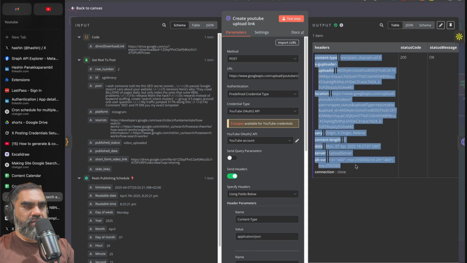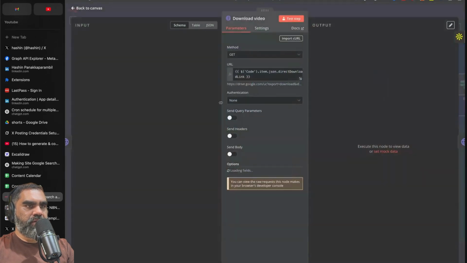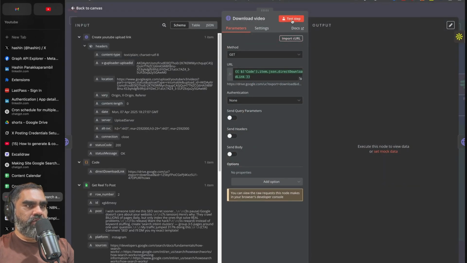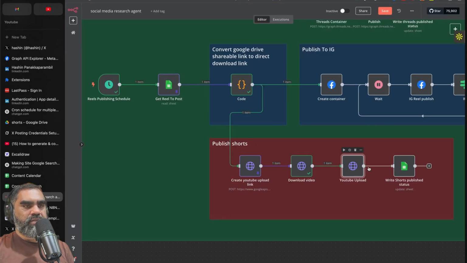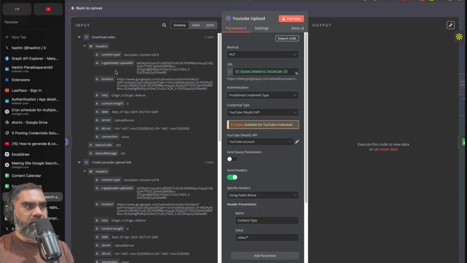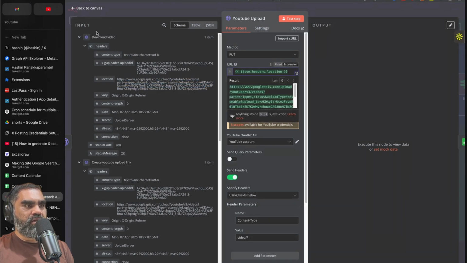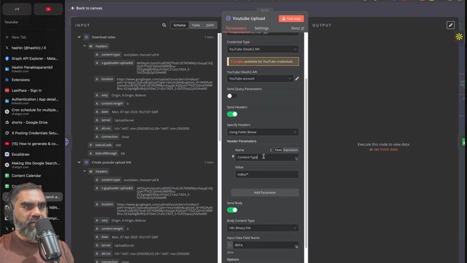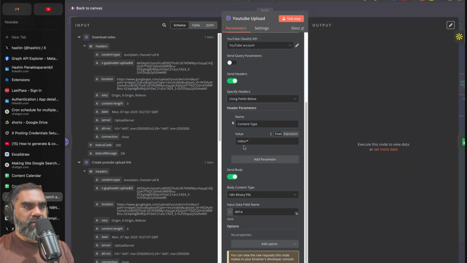This one creates the upload link for YouTube. And this one downloads the video from the direct download link. So if you test that, you will see it is a binary file. The next one is the same thing using a PUT method. The URL comes from the previous create upload link location parameter. This is where you're going to upload the downloaded video using a PUT and content type is video/*. Enable this send body and change the body content type to n8n binary file and data. Test that. That will get uploaded to YouTube.